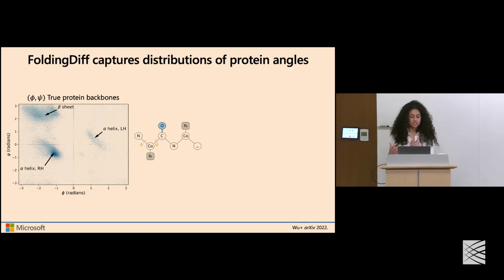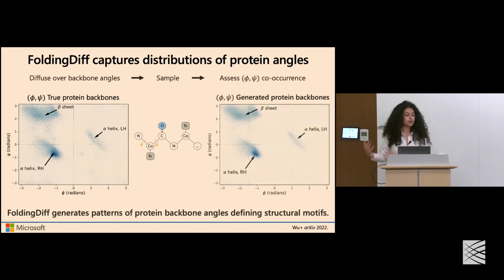And indeed, these bond angles are not completely independent, right? They're highly correlated in their distributions that eventually specify key structural motifs. So if we compare the distributions of the two dihedral angles, phi and psi, of true protein backbones versus those that are generated from our folding diffusion model, we see that we are very well able to capture the patterns and correlations across these backbone angles, indicating that our method can capture and learn patterns of these key structural motifs entirely in this angle-based space.